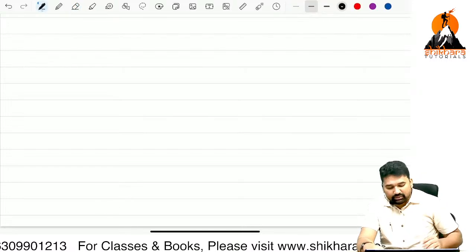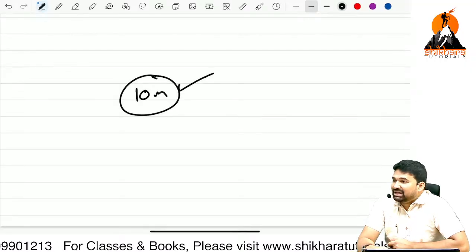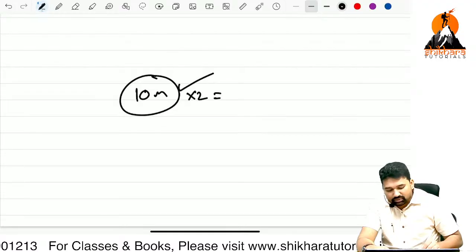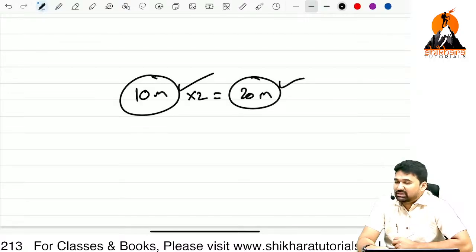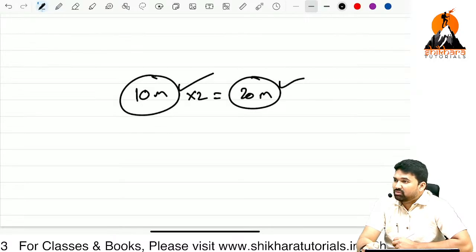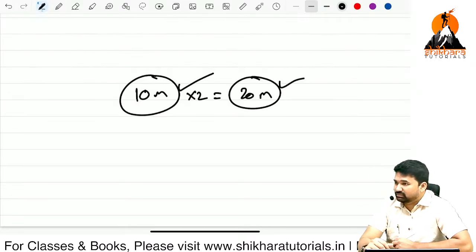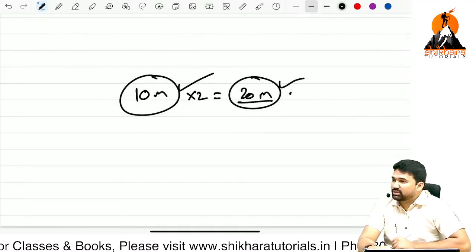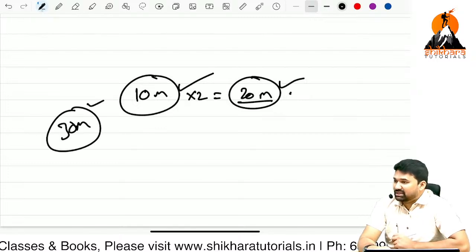Finally, you are able to write 10 MCQs in a correct way. 10 into 2, how much? 20 marks. So how many more marks do you need for the qualification? We will calculate on 50 marks basis, not on 40. So 20 marks you can easily score from MCQs. For another 30 marks.